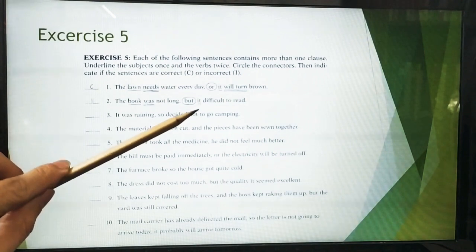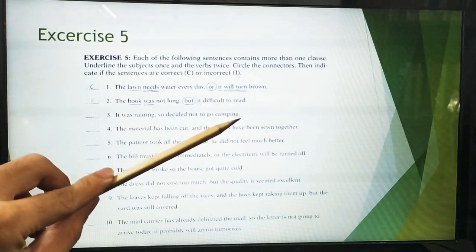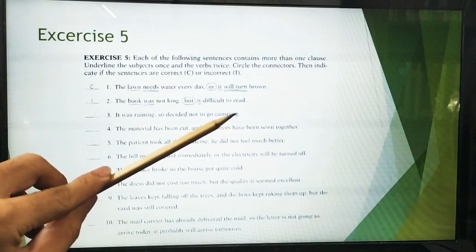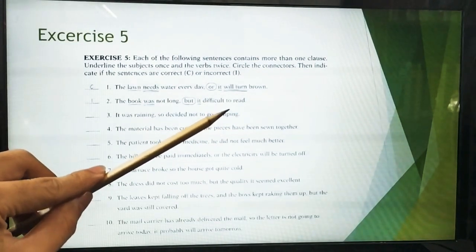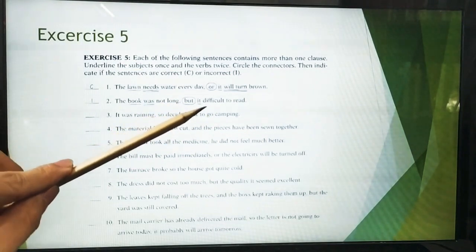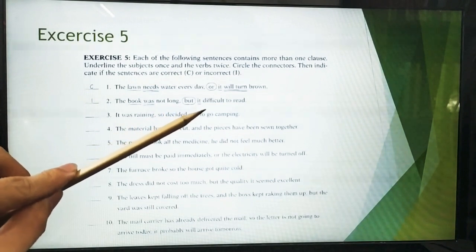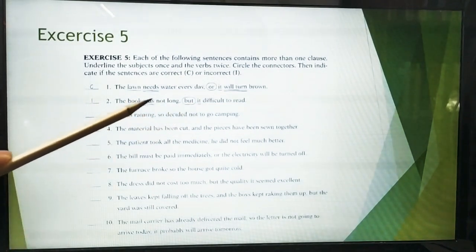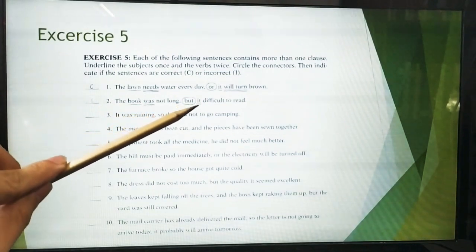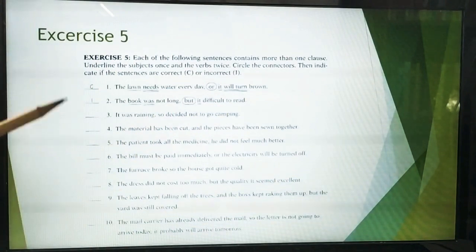Do you think that the verb is to read? No, you were wrong. Totally wrong. It will be correct if the answer is but it was. So there is a to be here as the verb. What is the verb? The verb is was. The book was not long, but it was difficult to read. Okay, understand?